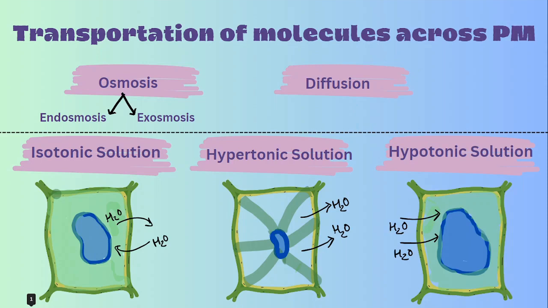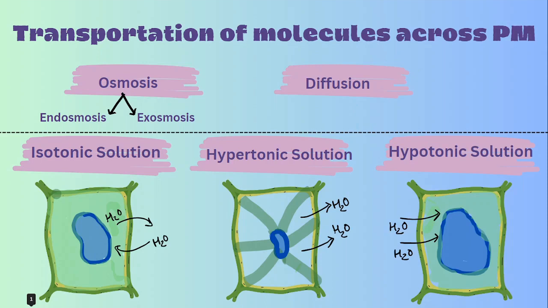Next we have osmosis. In osmosis, solvent or water moves from higher concentration to lower concentration. It is the movement of water molecules. It can also be called the diffusion of solvent. It is again two types: endosmosis and exosmosis.